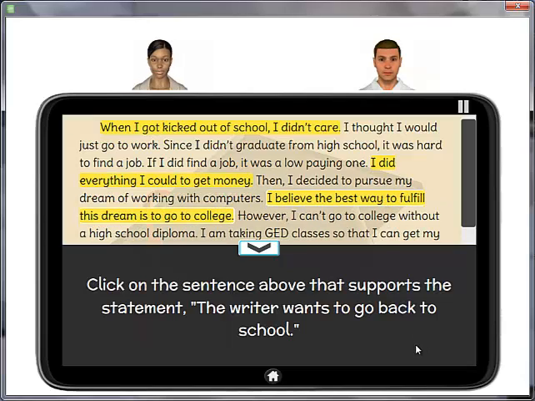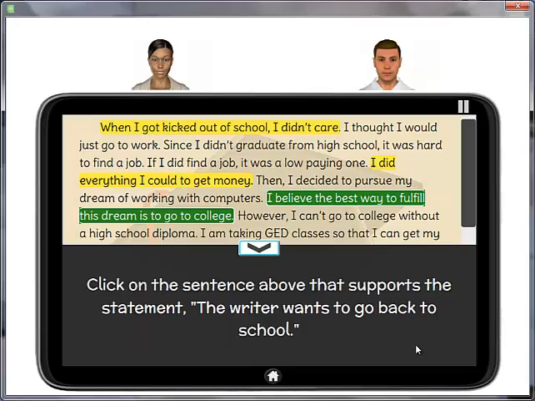Great, Art. The correct answer is, the only way to fulfill this dream is to go to college. This is because the writer is suggesting that he or she needs to go back to school to fulfill his or her dream.